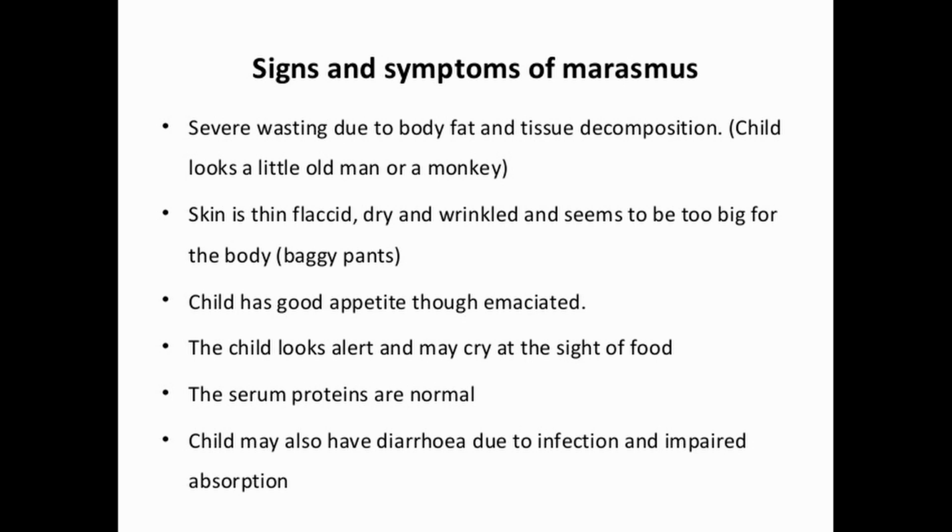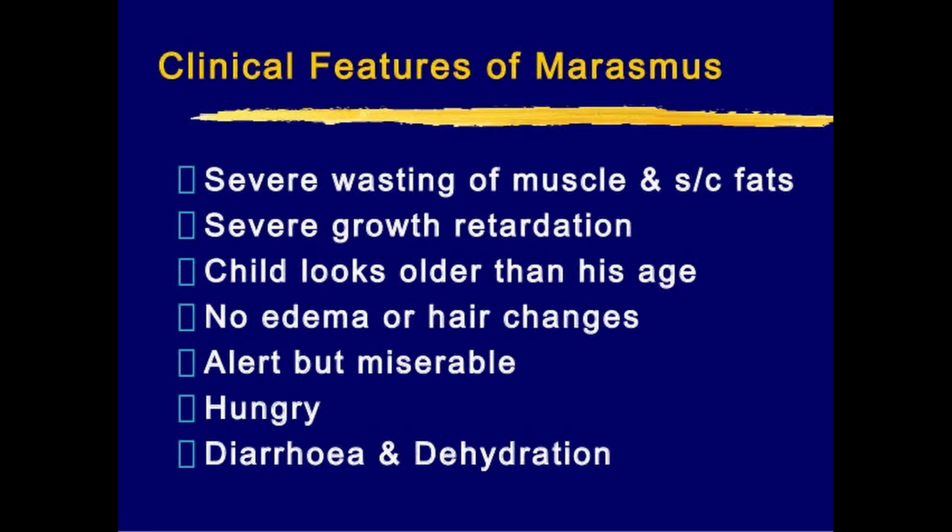The serum protein levels are normal. The child may also have diarrhea due to infection and impaired absorption. Because of diarrhea it leads to dehydration. The other clinical features of the marasmus are severe wasting of the muscle, growth retardation, child looks older than his age, no edema or hair changes, alert but miserable, hungry, diarrhea and dehydration. So these all are the clinical features of the marasmus.